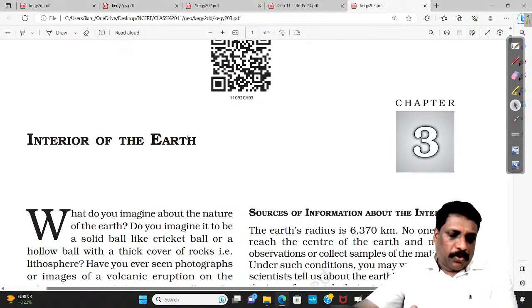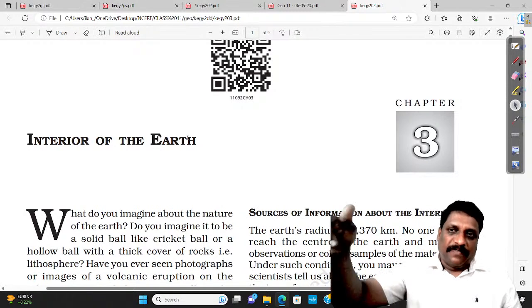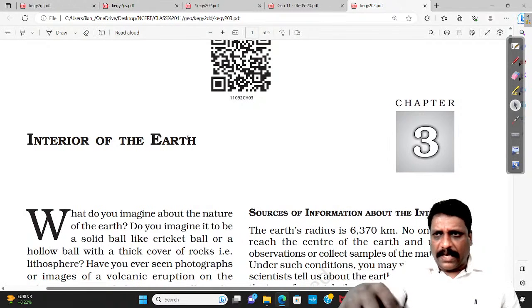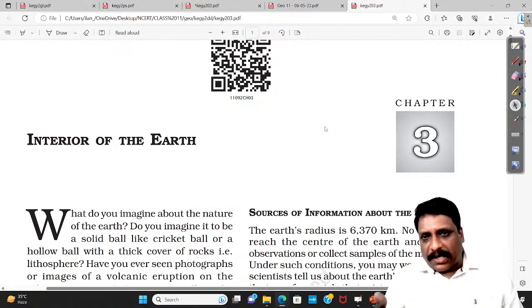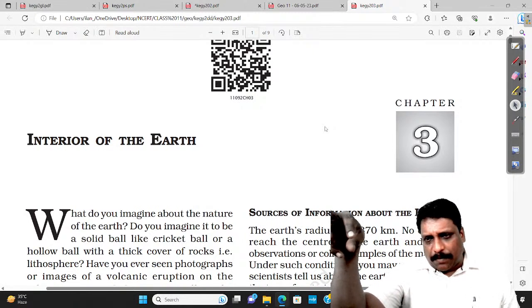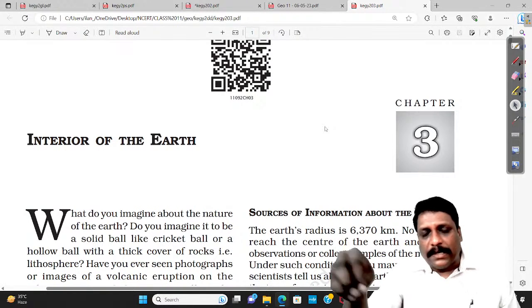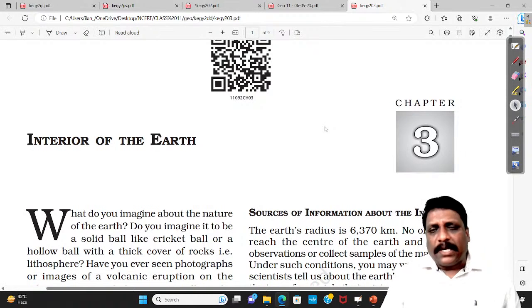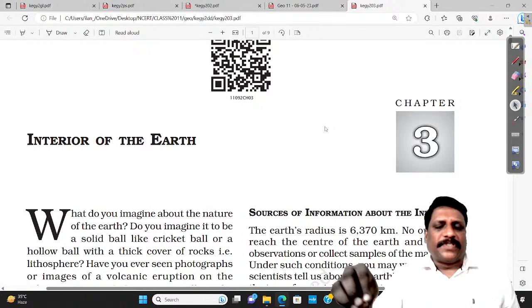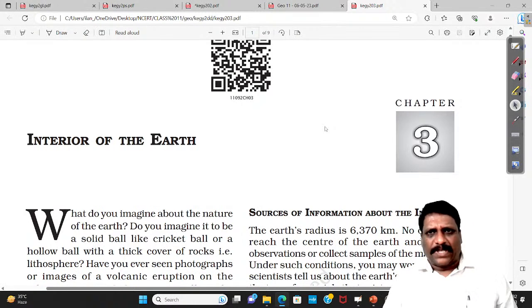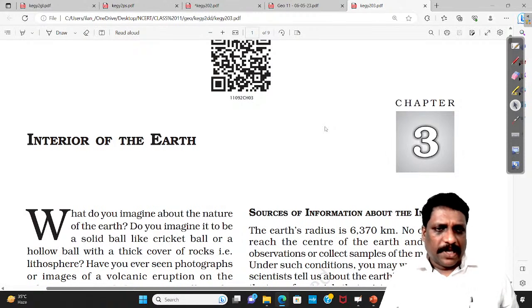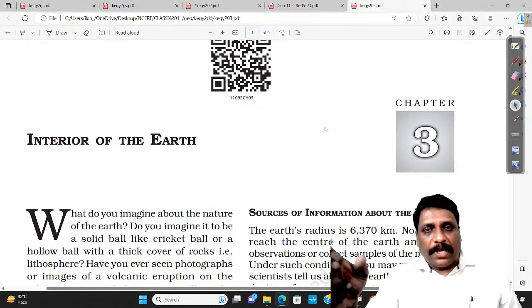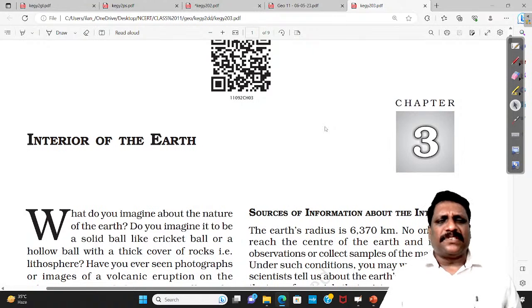And say for example, you would have heard about China attempting a project in a place called the Taklamakan desert, where they are trying to drill as deep as possible. The projected depth is somewhere around 10 kilometers. If you ask me, if China reaches 10 kilometers, will that be the deepest drill of the earth? The answer is no.